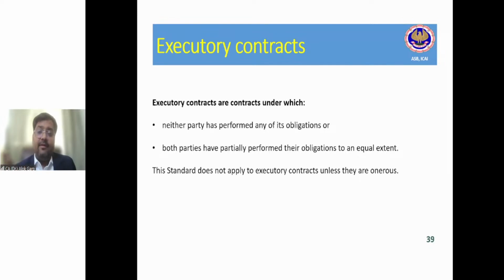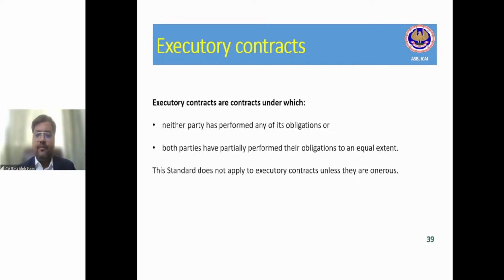I haven't delivered the goods till the delivery date, and that customer has not paid me money as well. Is it an executory contract? Yes, this is an executory contract. Why? Because neither party has performed any of its obligation.